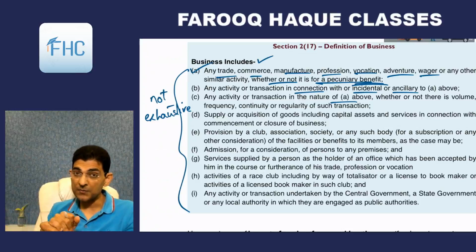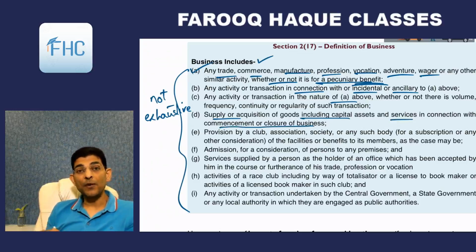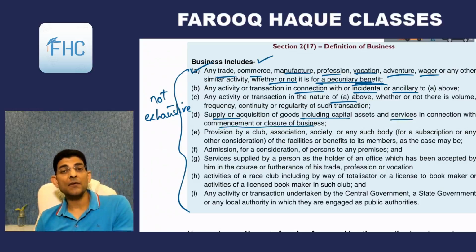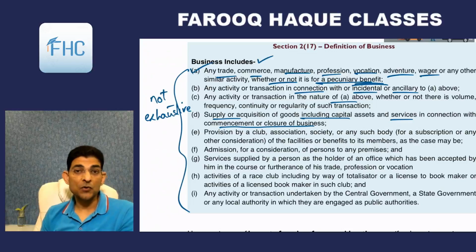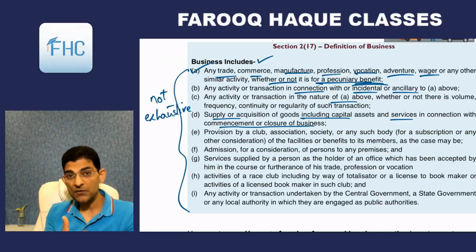Okay, still it will be called business. Then supply or acquisition of goods including capital assets and services in connection with commencement or closure of business. So at the time of commencement, if we are setting up a factory and we take the service of an architect, that will also be called business. It is in the course of business.